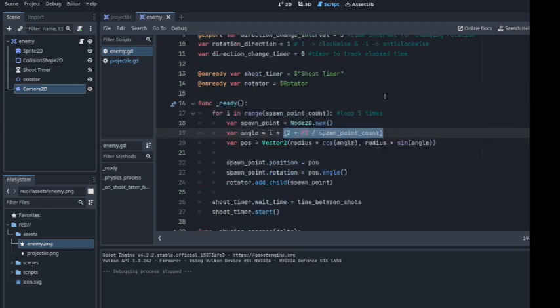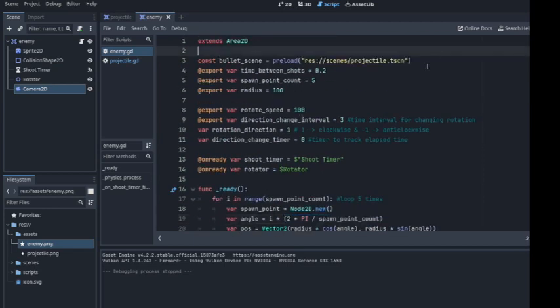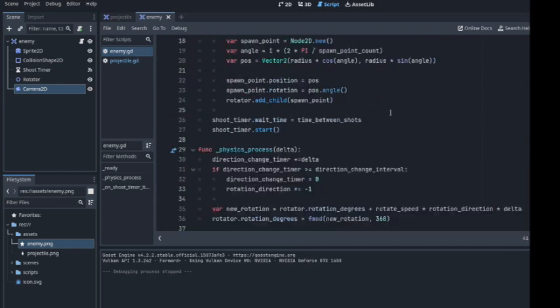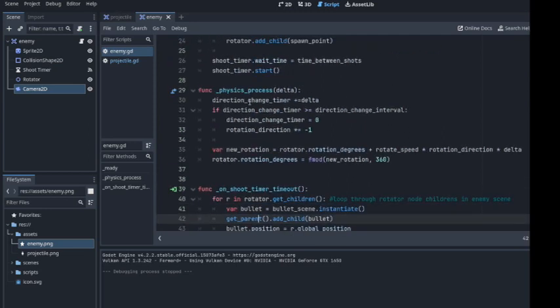Basically, we have this projectile scene. We preload it, we instantiate it. When we call upon it, the rotator function will change direction every time.